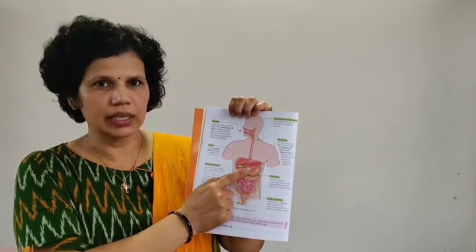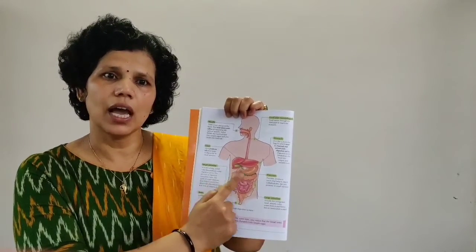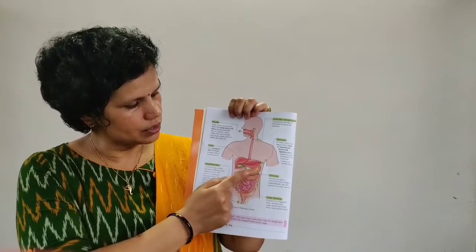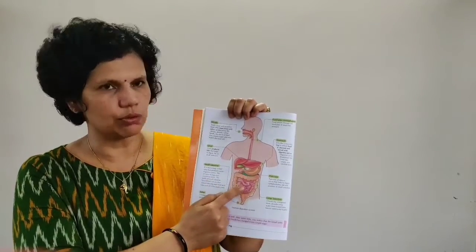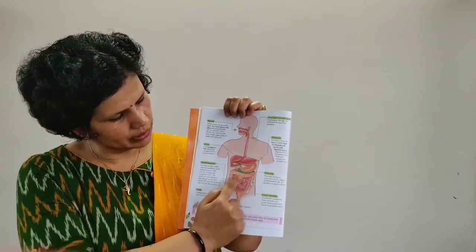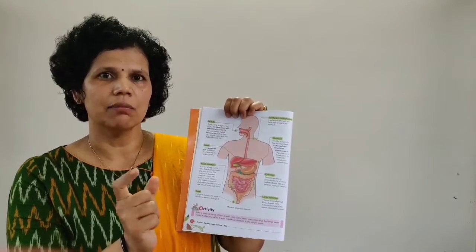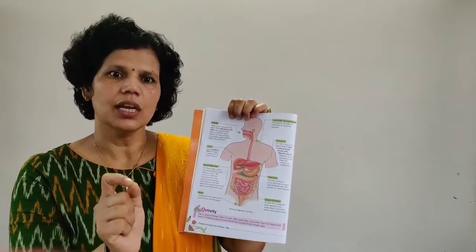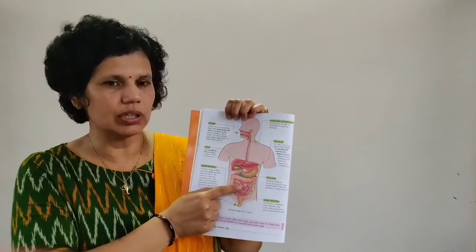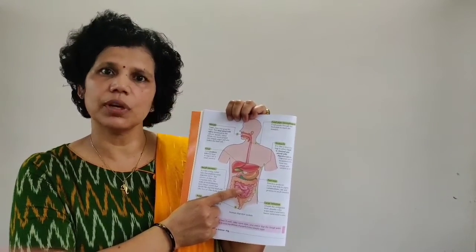In your stomach, HCl and some digestive juices are there, so with the help of that juice, food is digested here. After the stomach, that food goes into the small intestine. This is our small intestine, in between. It's longer than the large intestine, but its lumen is thinner than the large intestine. That's why we call it the small intestine. Here food stops for some time for digestion.